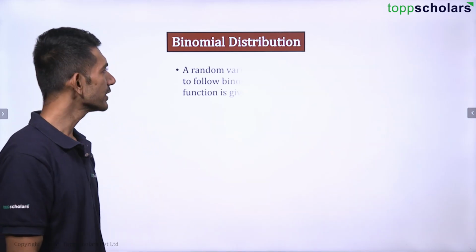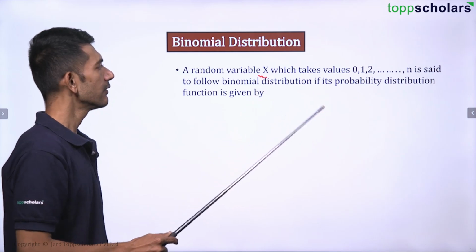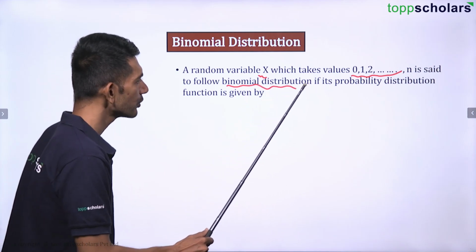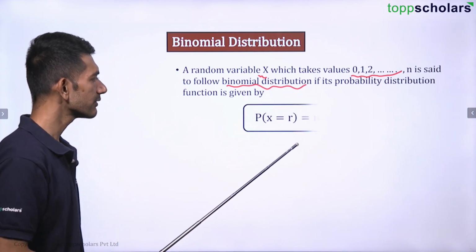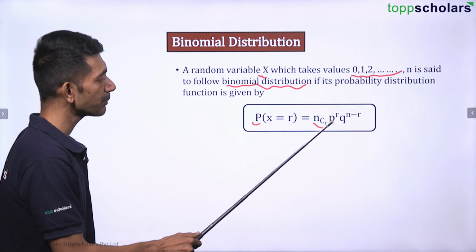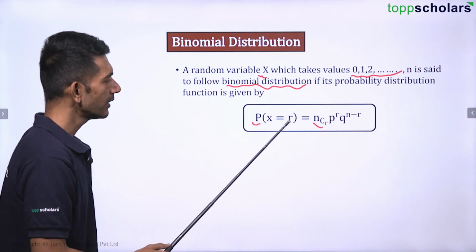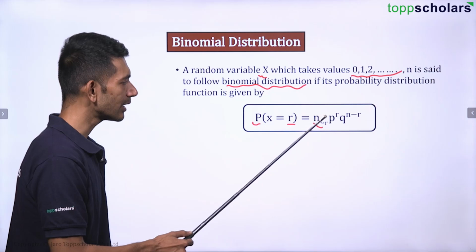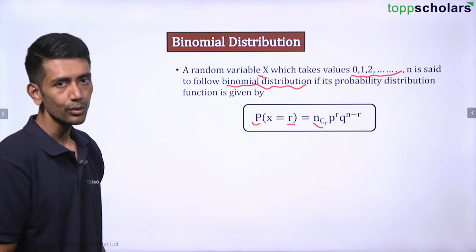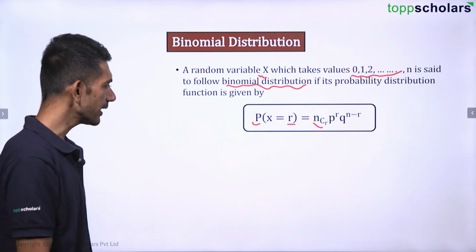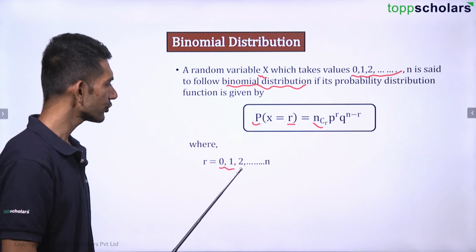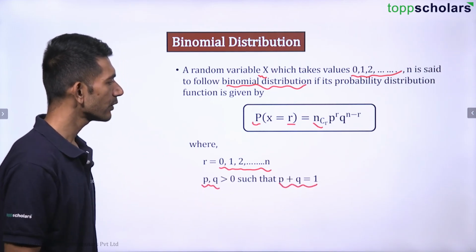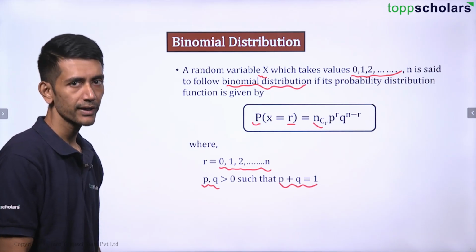Now let us talk about binomial distribution. A random variable x, which takes the values 0, 1, 2, 3 up to n, is said to follow binomial distribution if its probability distribution function is given by the probability nCr times p raised to r into q raised to n minus r, where n is the total number of trials, and p and q, as you know, are the probabilities of success and failure, right? So you can see r will be equal to 0, 1, 2, 3 up to n. P and q are obviously greater than 0, and p plus q will be equal to 1 because probability of success plus probability of failure equals 1.